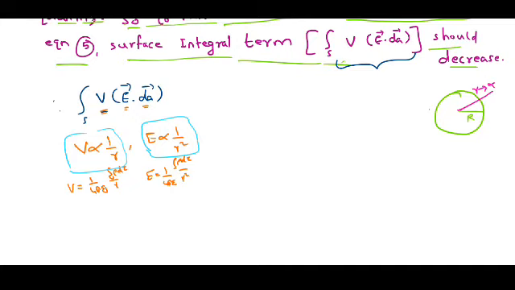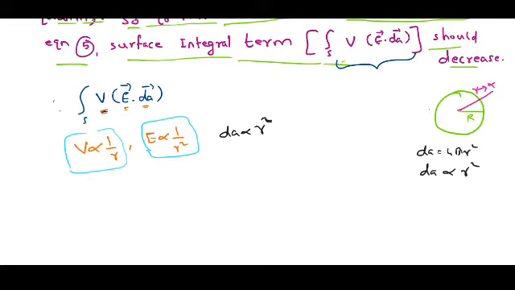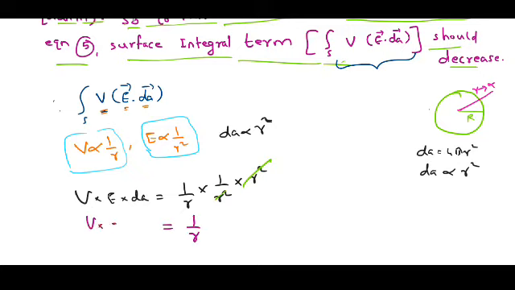The surface area dA, if it is a sphere, is 4 pi R square. This dA is proportional to R square. V into E into dA means 1 by R into 1 by R square into R square. This R square and R square get cancelled, so we are left with 1 by R. This V into E into dA gives a result of 1 by R.